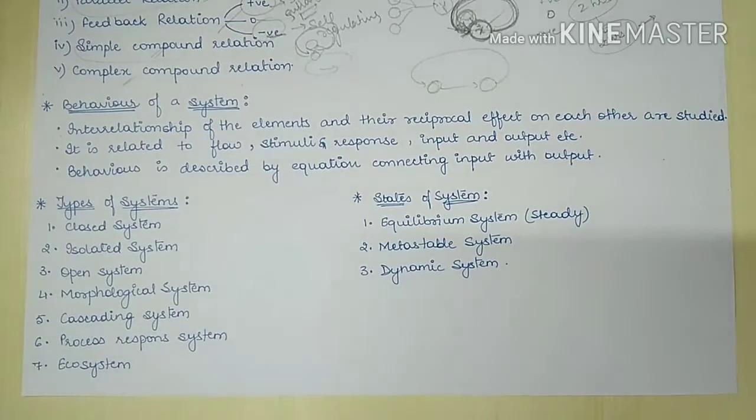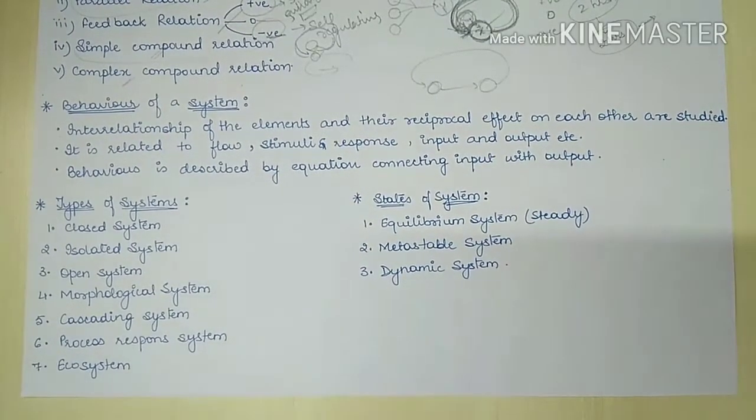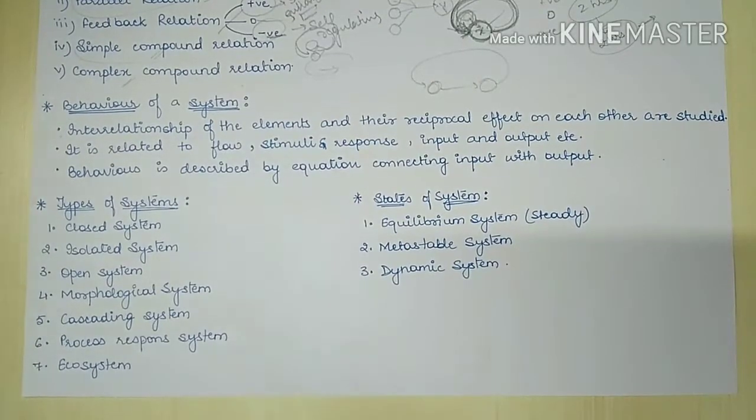Now in the behavior of the system, we study about the flow, the stimuli and the response, the input and output in a system. So how one work is done, how one thing is stimulated, what are the feedbacks that we get from the result, what are the inputs that we put and what are the outputs that we get.